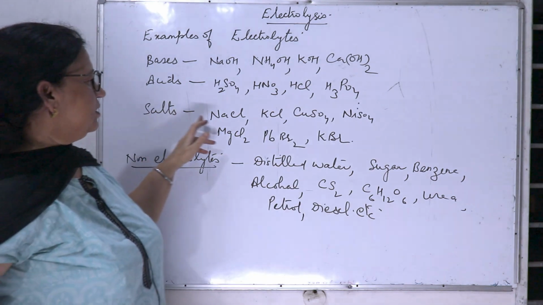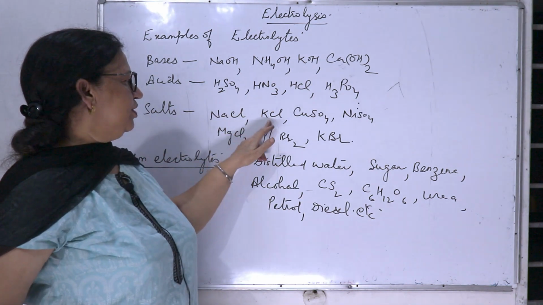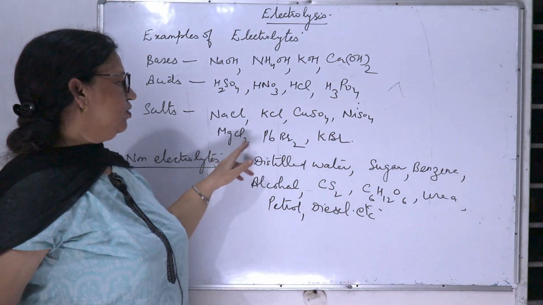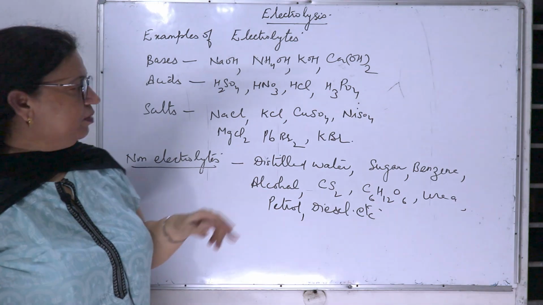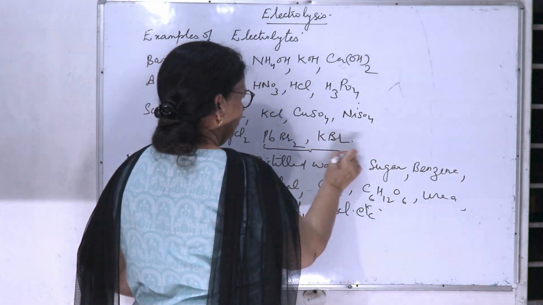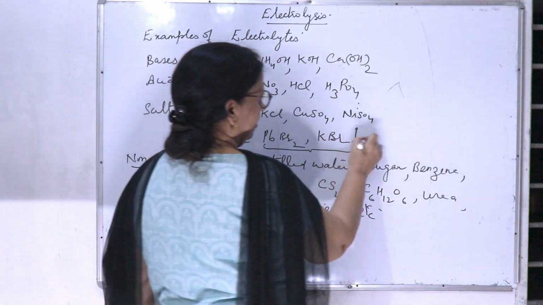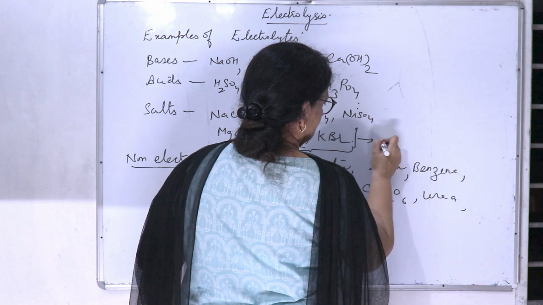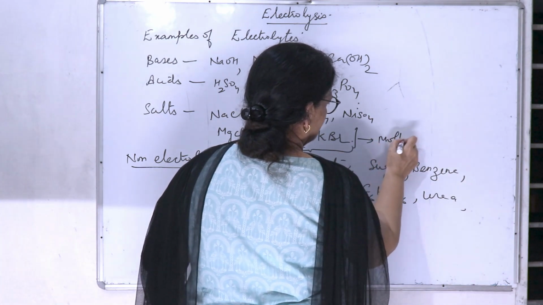Salts, many salts that can be sodium chloride, potassium chloride, copper sulfate, nickel sulfate, magnesium chloride, lead bromide and potassium bromide. These lead bromide and potassium bromide, they will do electrolysis only in the molten state.